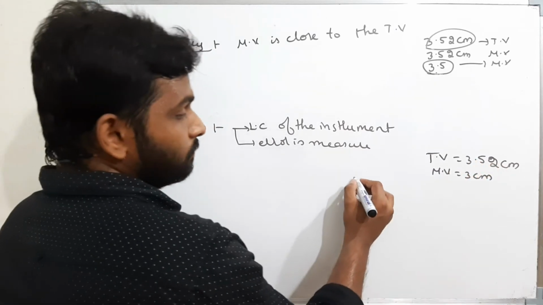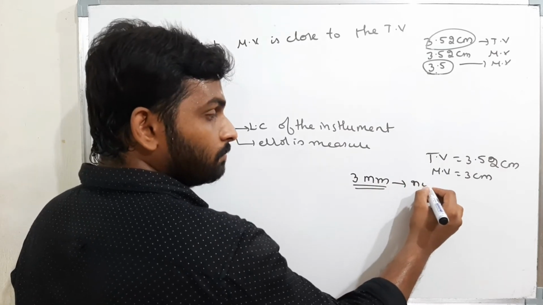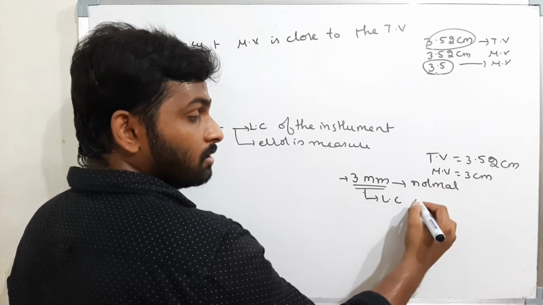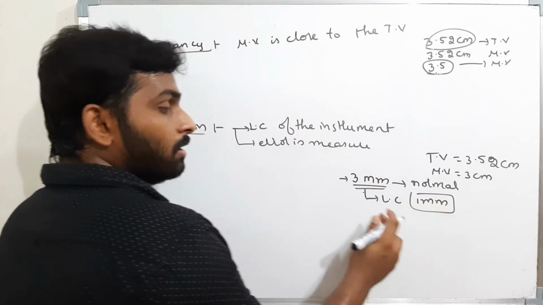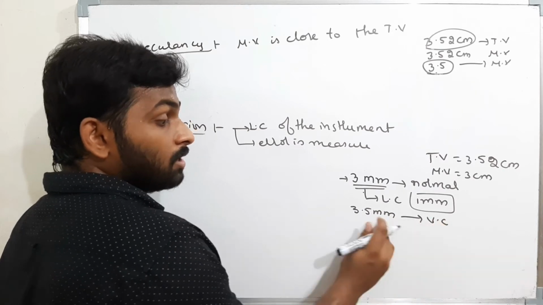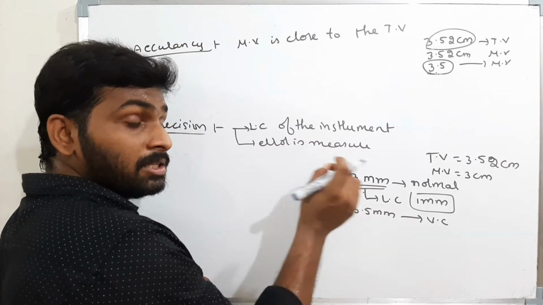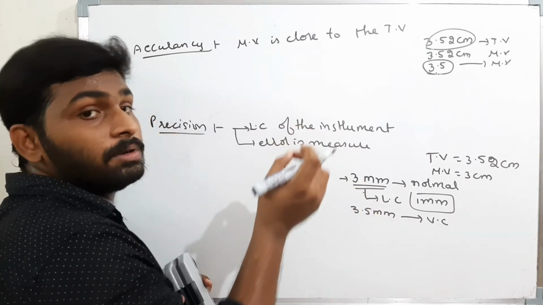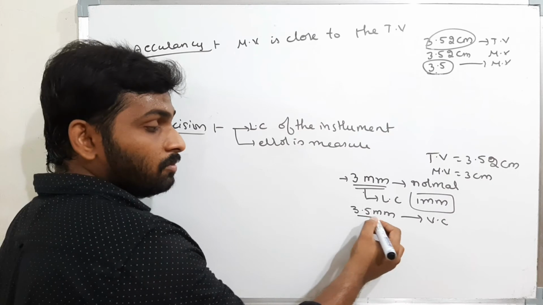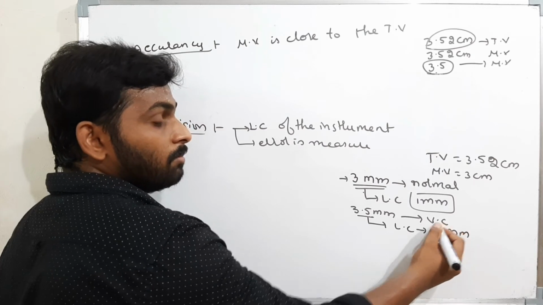See here, this is 3 millimeters. If I measure it with a normal scale, the least count of a normal scale is 1 millimeter. But if I measure the same reading with vernier calipers, I will get 3.5-something millimeters. Now this is measured by vernier calipers. See here, after the decimal I am getting 1 digit. That means the least value I can measure is in the order of 0.1 millimeter. That means the instrument has a least count of 0.1 millimeter, so I can say it is a vernier calipers.